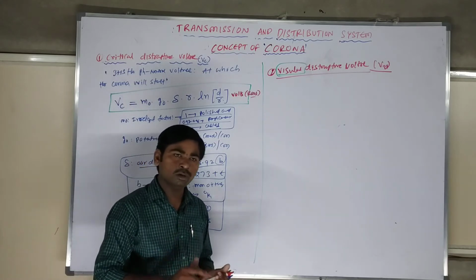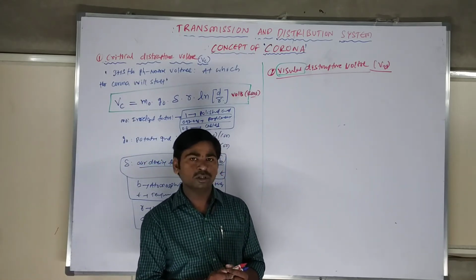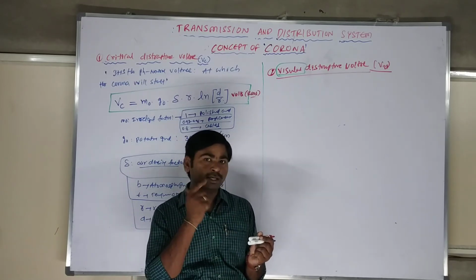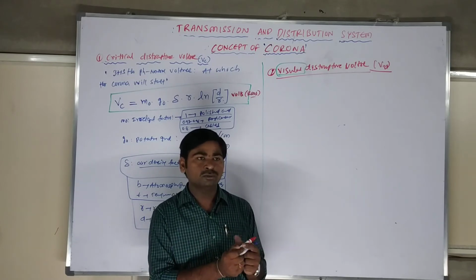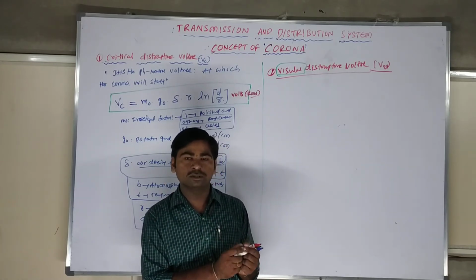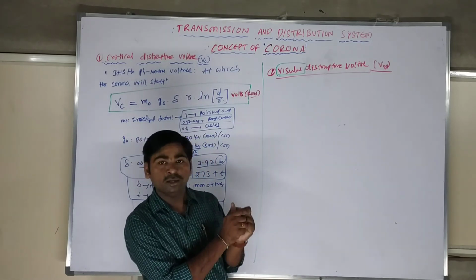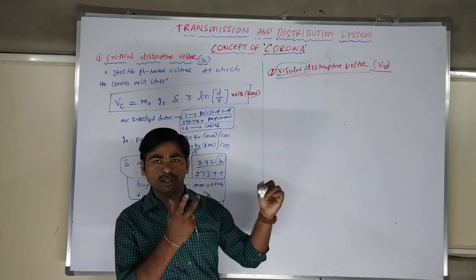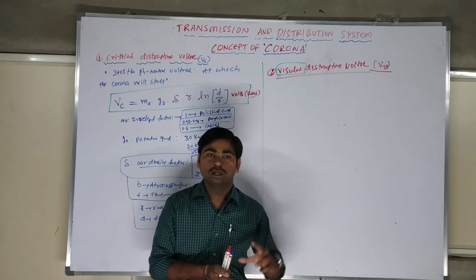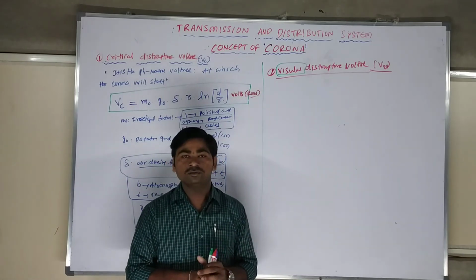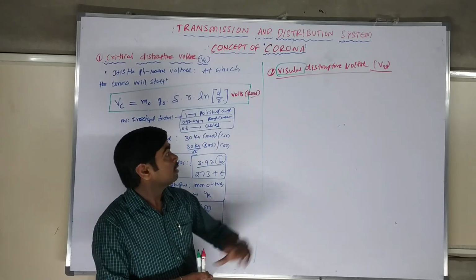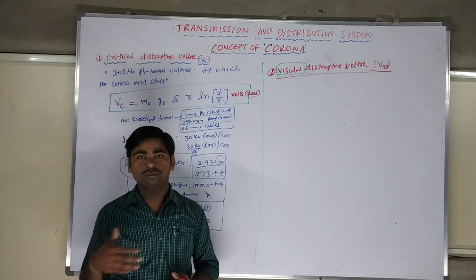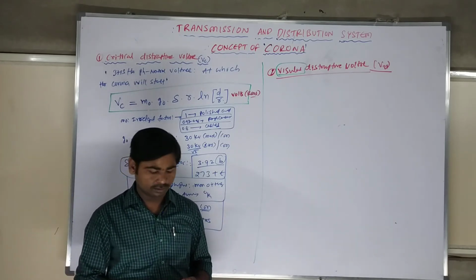After that voltage, keep on increasing the potential gradient in the conductor. After a certain span of time, from the conductor we are getting a hissing noise. I think you are seeing that we are getting a slight hissing sound. At that particular time, the conductor looks very bright. Even at night times, the conductor looks very bright. That voltage is nothing but the visual disruptive voltage. I hope you are understanding. The visual disruptive voltage will always be more than the critical disruptive voltage, because after that only it will start.